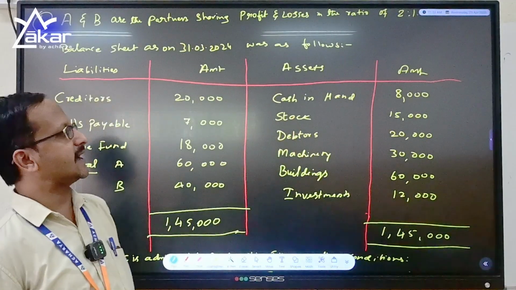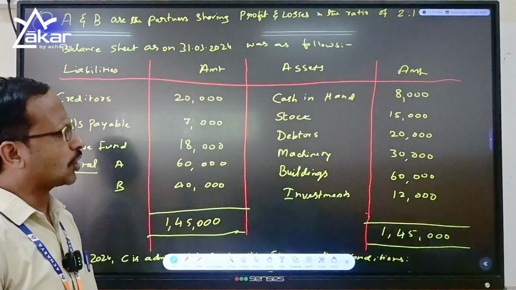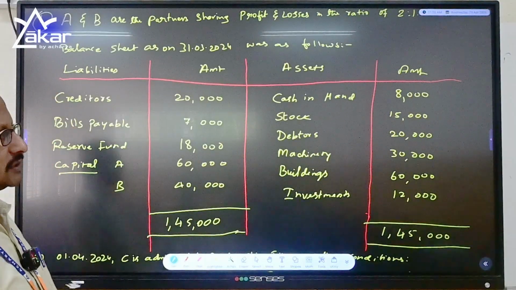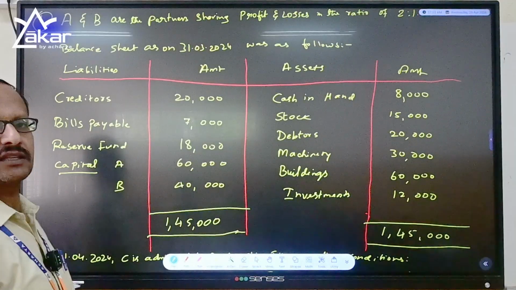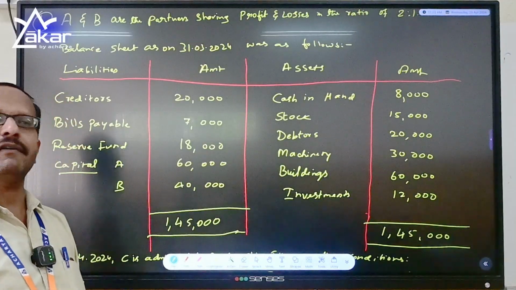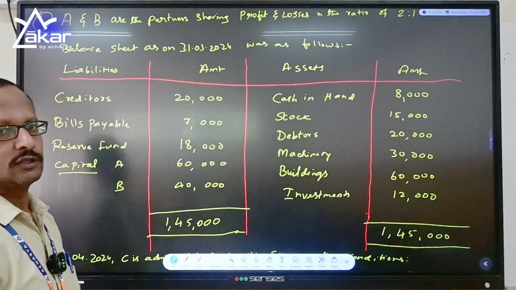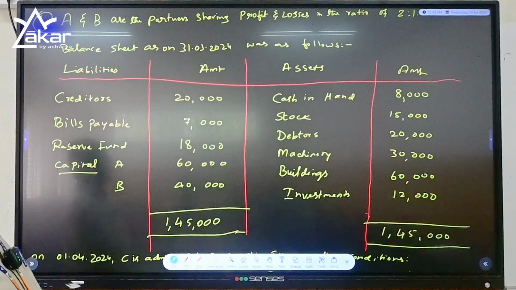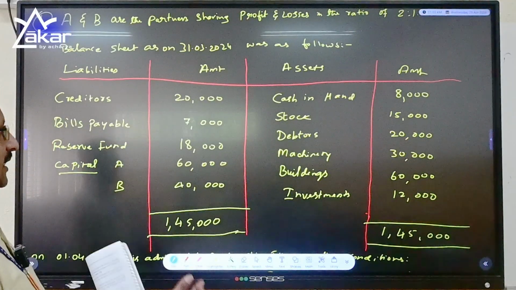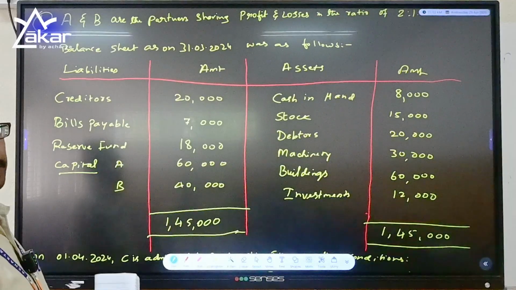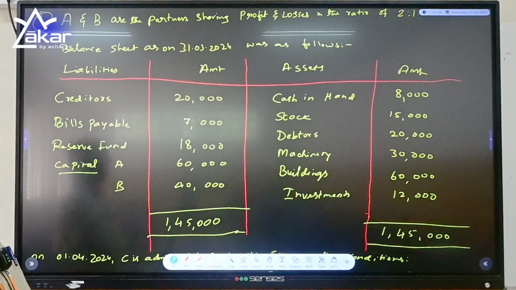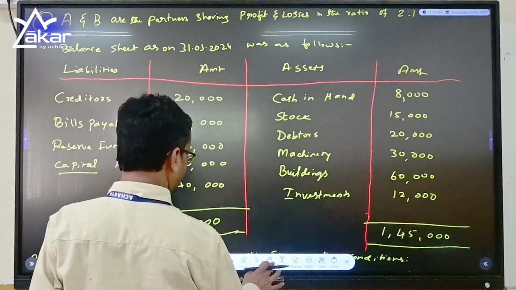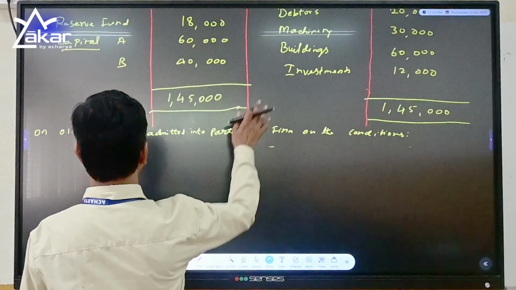On the other hand, let us go with assets. We have cash in hand 8,000, stock 15,000, debtors 20,000, machinery 30,000, buildings worth 60,000, and investments of 12,000. So the total of assets again will be 1,45,000. So the balance sheet of the A and B partnership firm is tallying with 1,45,000 on both sides, assets and liabilities. Let us go with the adjustments they have now.